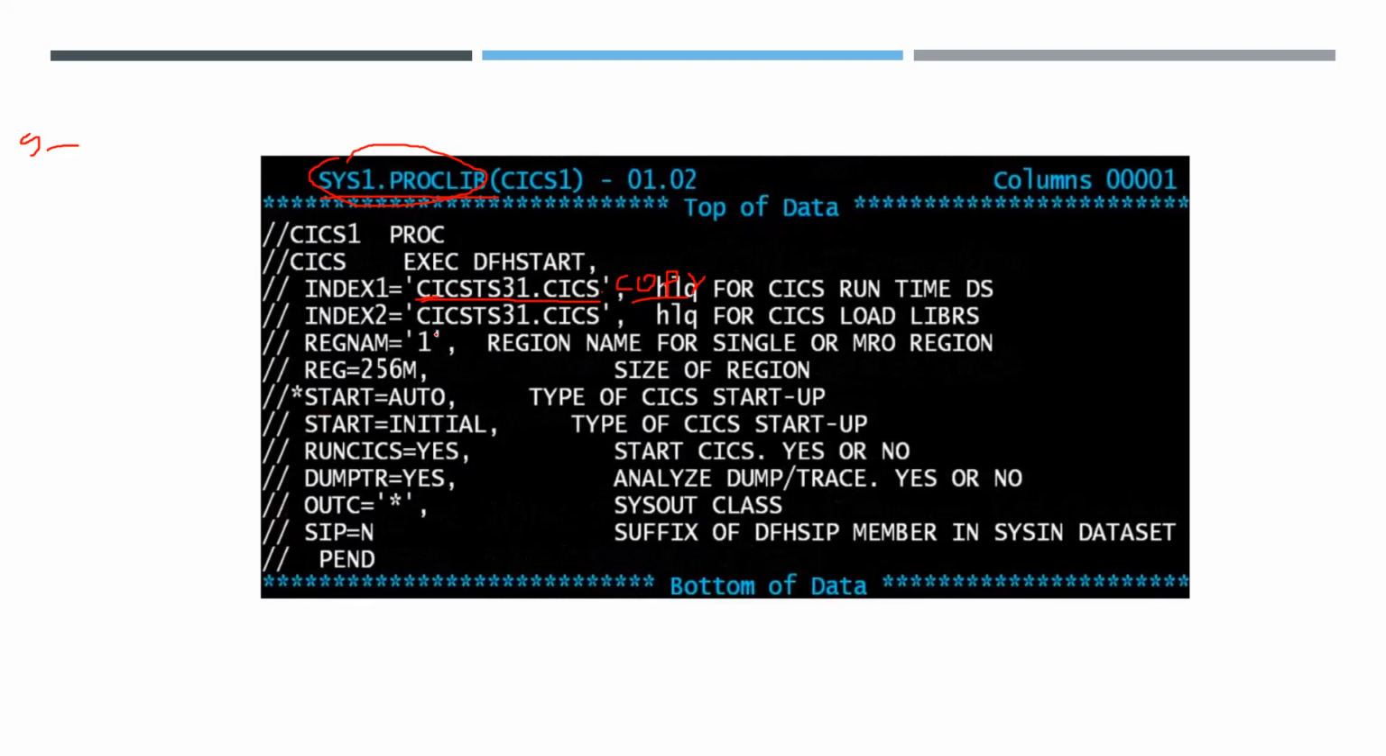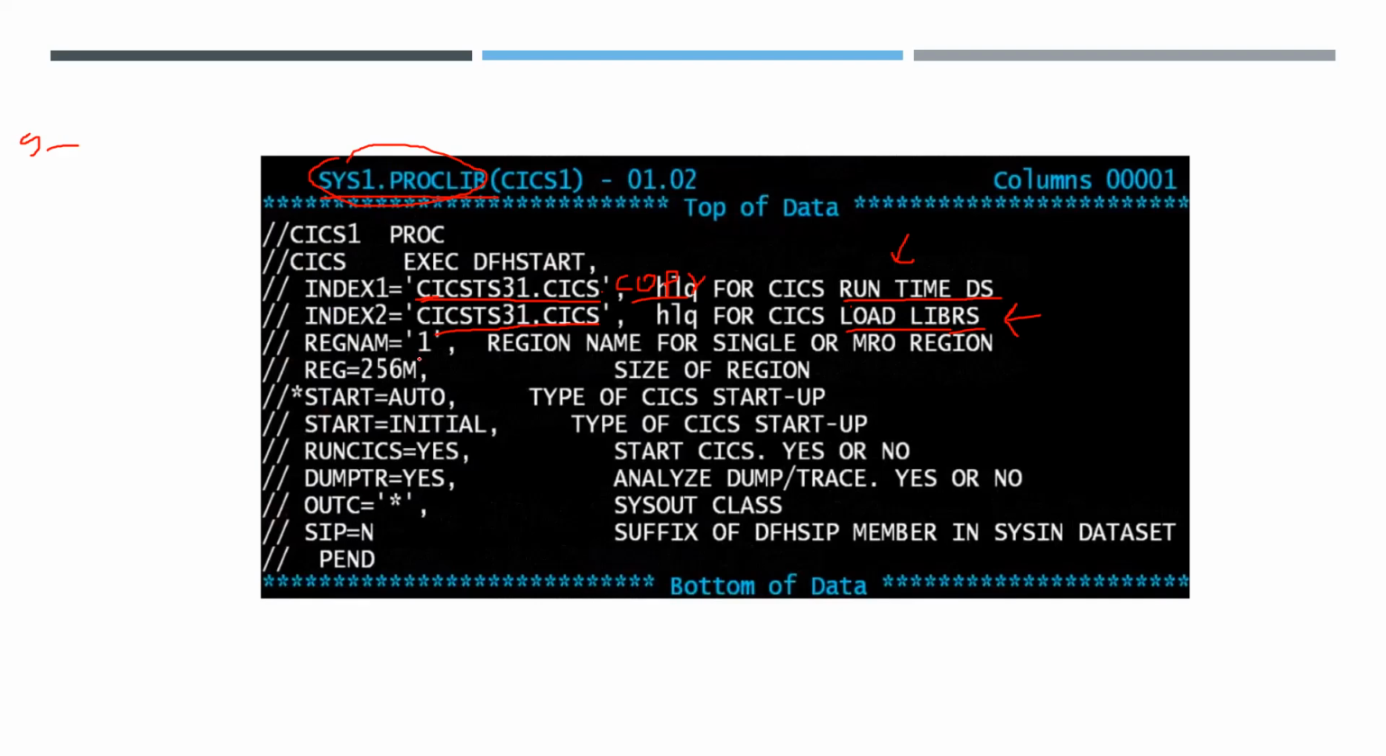And KICKS TS31.KICKS is a high-level qualifier for KICKS load libraries. Any data set created by us will be stored in these load libraries, and any data set created by the system when running is stored as a runtime data set. When KICKS is running or submitting any jobs, any data set created is termed a runtime data set, DS data set. If we create normal data sets, then they are termed load libraries in KICKS.